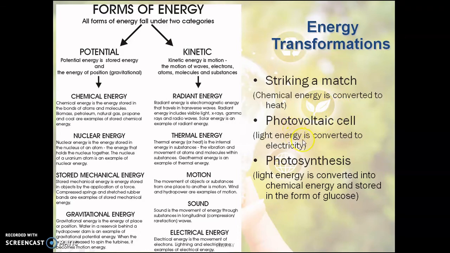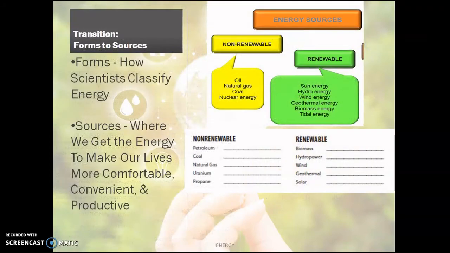Light energy is converted to electricity. In photosynthesis, light energy is converted into chemical energy, and it is stored in the form of glucose. So these are some very common examples that are happening in and around us in our day-to-day life. Energy is transferred from one form to the other.